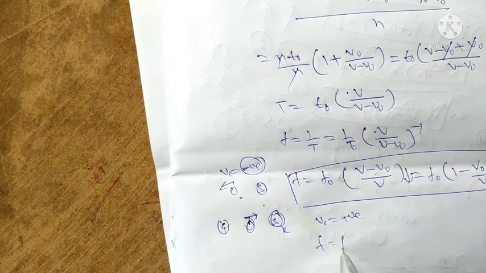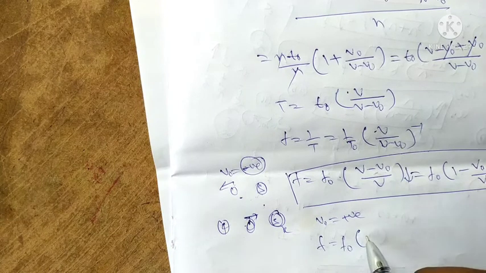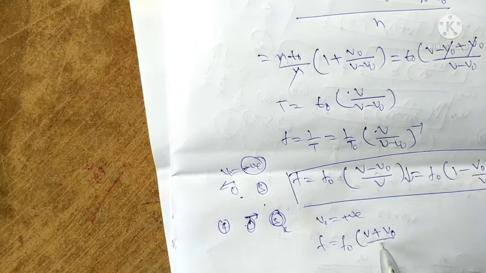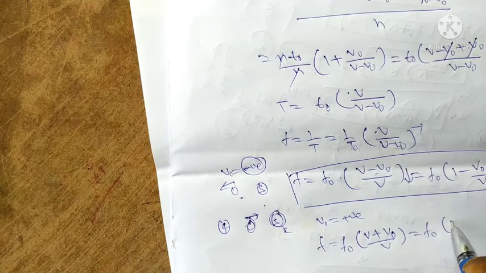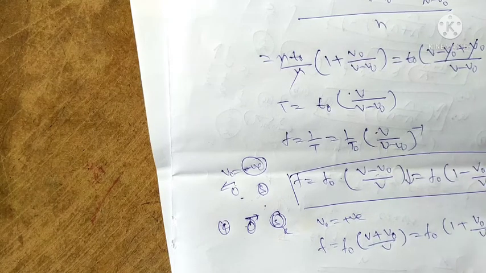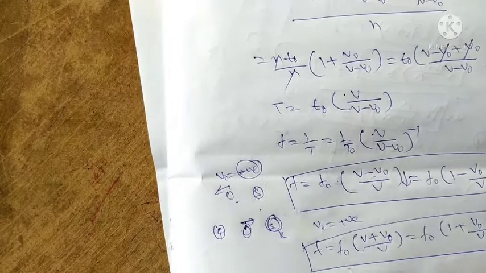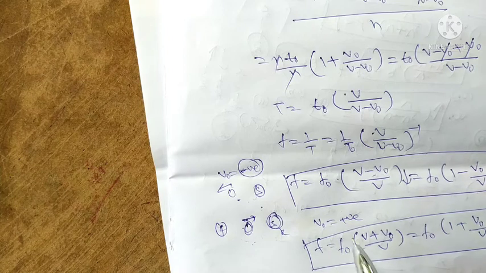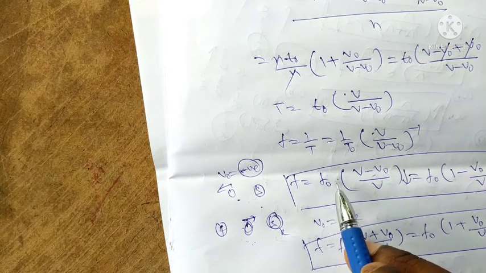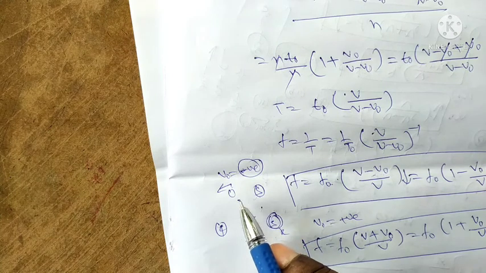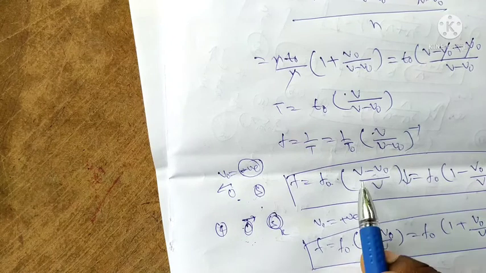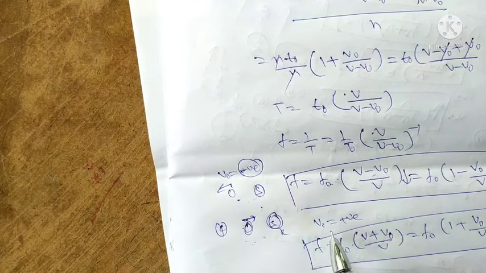From the above equation, f is equal to f naught, (v plus v naught) by v, or f naught times (1 plus v naught by v). This is the final equation for the observer towards the source. This equation is for the observer away from the source. This equation is for the observer towards the source. Here v naught is equal to negative, here v naught is equal to positive.